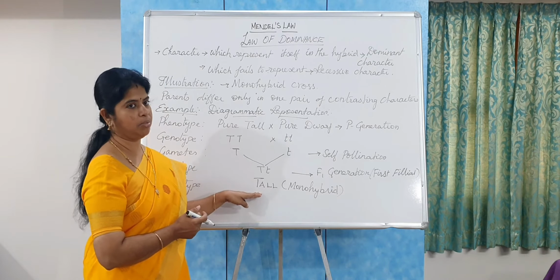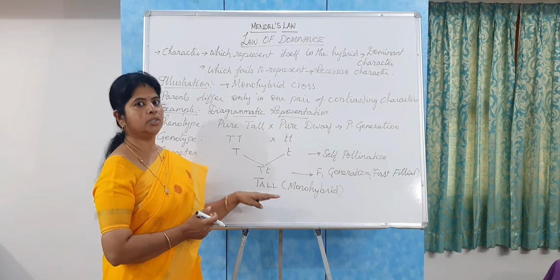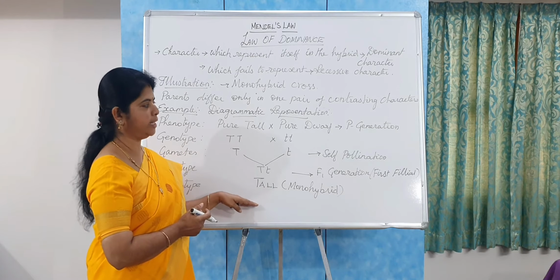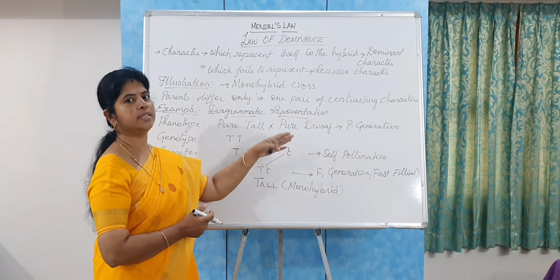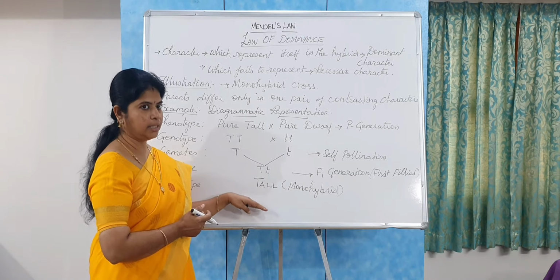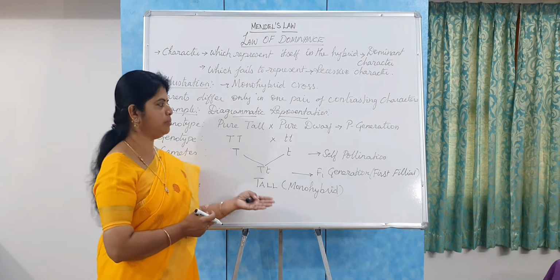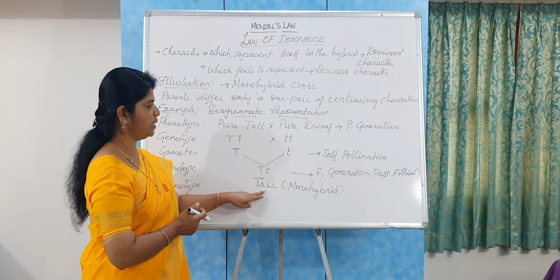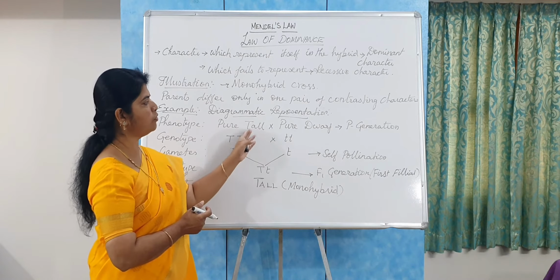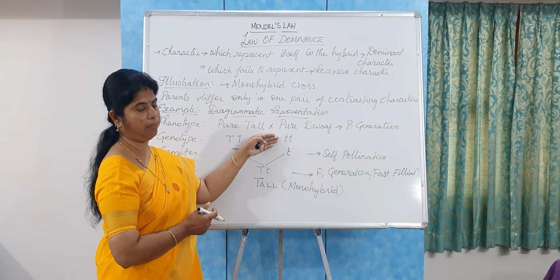So from this experiment, Mendel concluded that the tall is the dominant character, and the dwarf is the recessive character. So the character which represents itself in the hybrid. What do you mean by hybrid? That is, this plant results from the cross of the two contrasting characters of the parents.